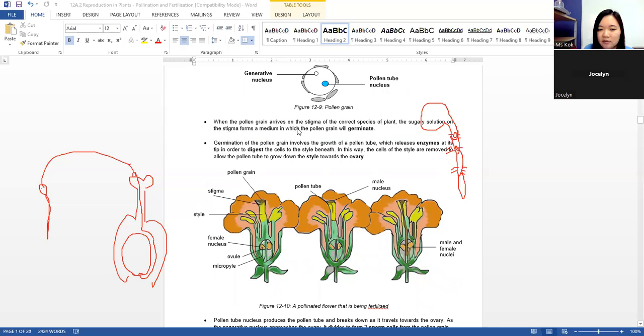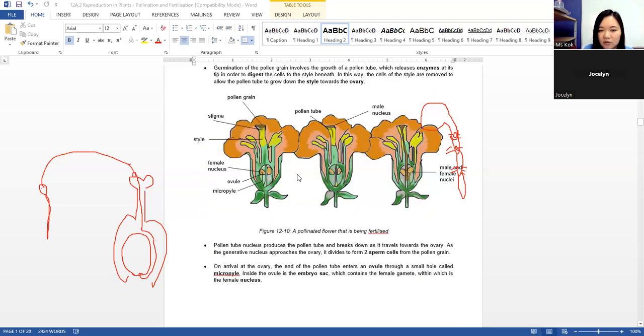So when the pollen grain arrives at the stigma, the sugary solution on the stigma will form a medium in which the pollen grain will germinate. Germination of the pollen grain involves the growth of the pollen tube, which releases enzyme at its tip in order to digest the cells of the style beneath. In this way, the cells of the style are removed to allow the pollen tube to grow down the style towards the ovary. So it will continue to do that. So here you can see it will continue to grow, this black line, and then eventually it will enter here.